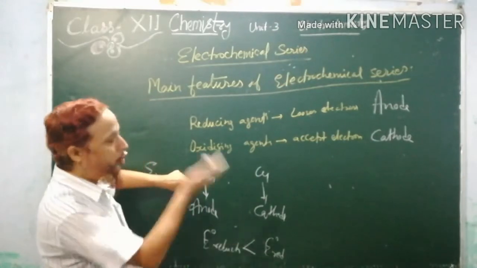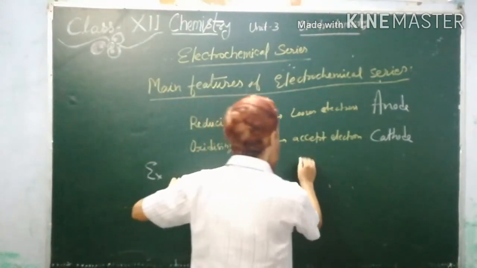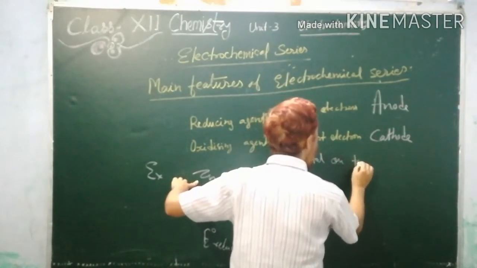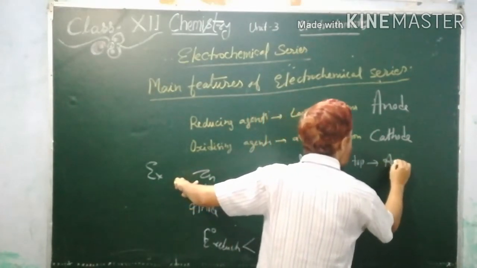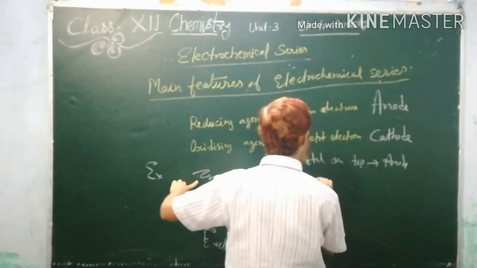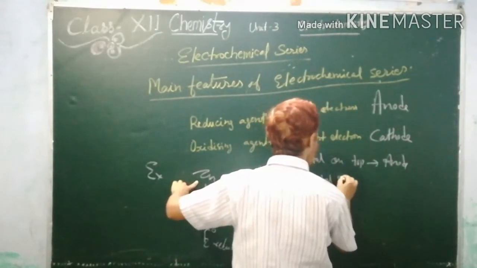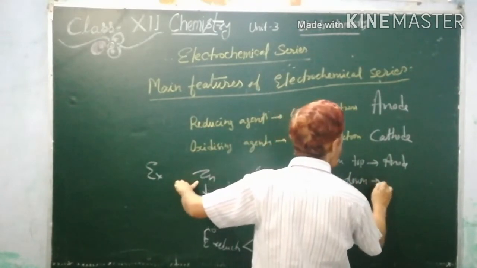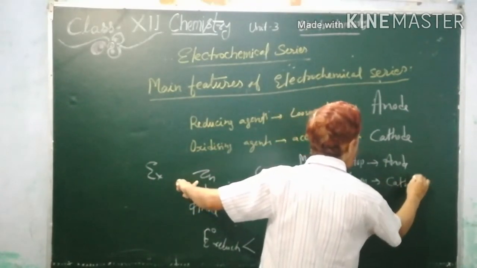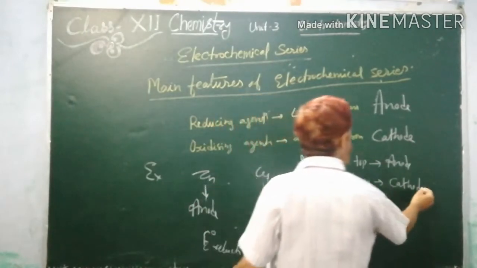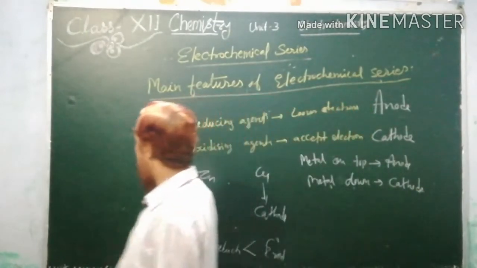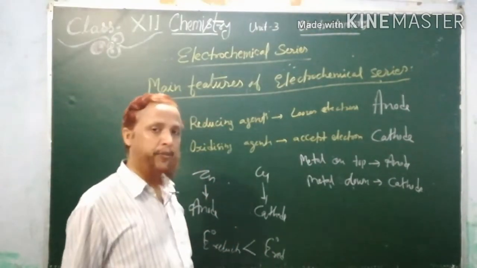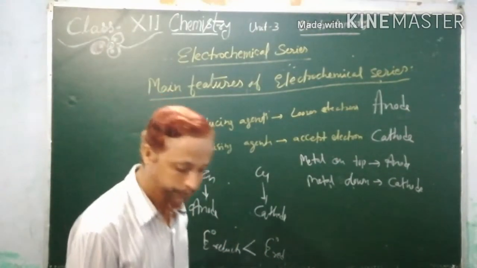The metal on top will be used as anode, and the metal down will be used as cathode. So by knowing the position also, we can select anode and cathode from the given metals. It is a very simple concept.